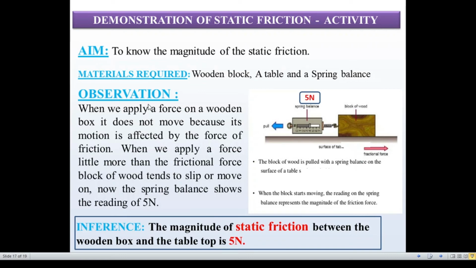So what is the observation? When we apply a force on a wooden box, it does not move because its motion is affected by the force of friction. When we apply a force a little more than the frictional force, the block of wood tends to slip or move. Now the spring balance shows a reading of 5 newtons. Inference: the magnitude of static friction between the wooden box and the tabletop is 5 newtons.